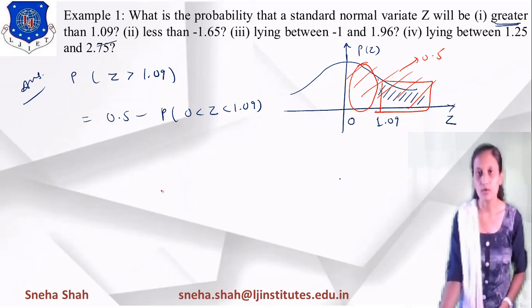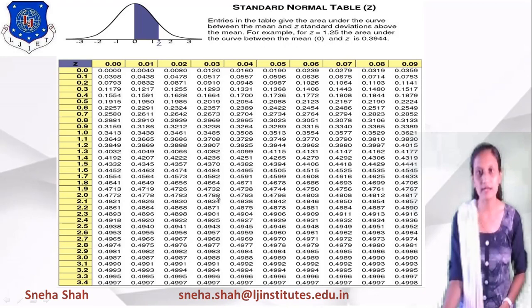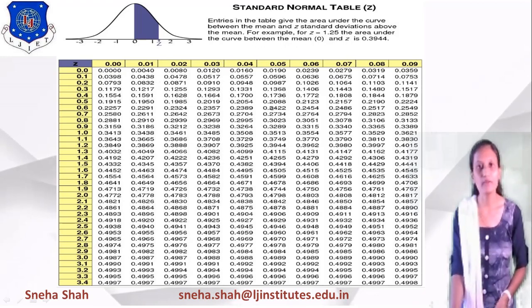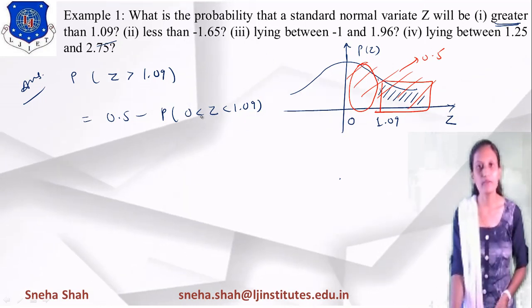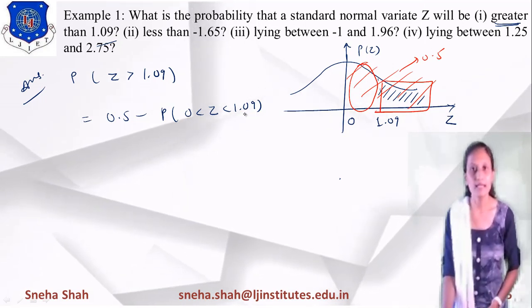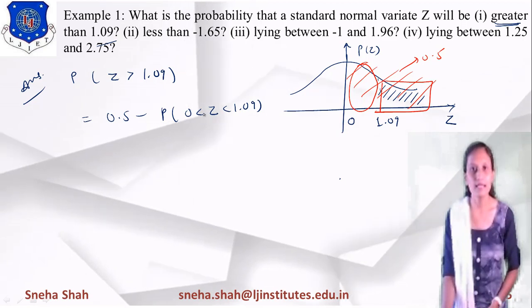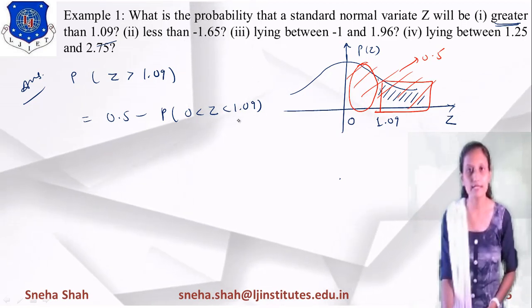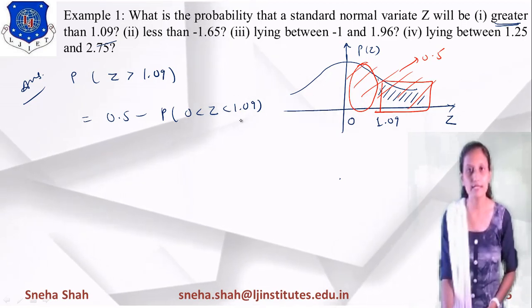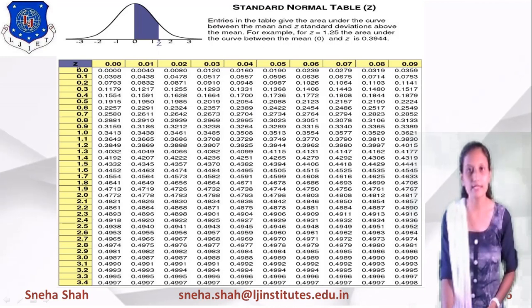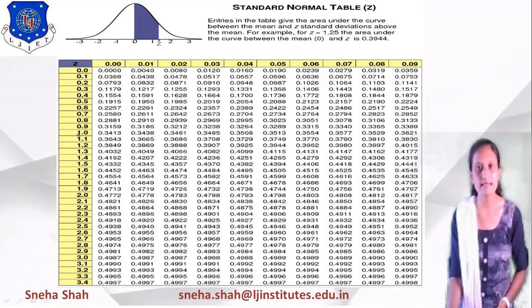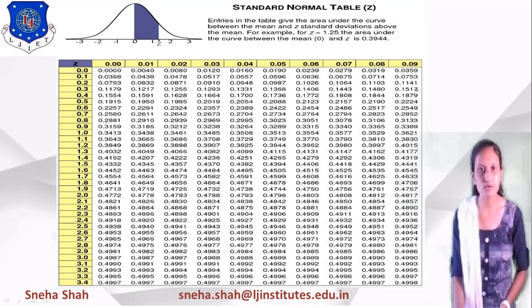So if I want to find the probability of this part, how will we find it? By using the z table. This one is the standard z table. In this you have to find the probability of z between 0 and 1.09, right? You can see that z equals 1.0 in this column, and in this row we take 0.9, right?